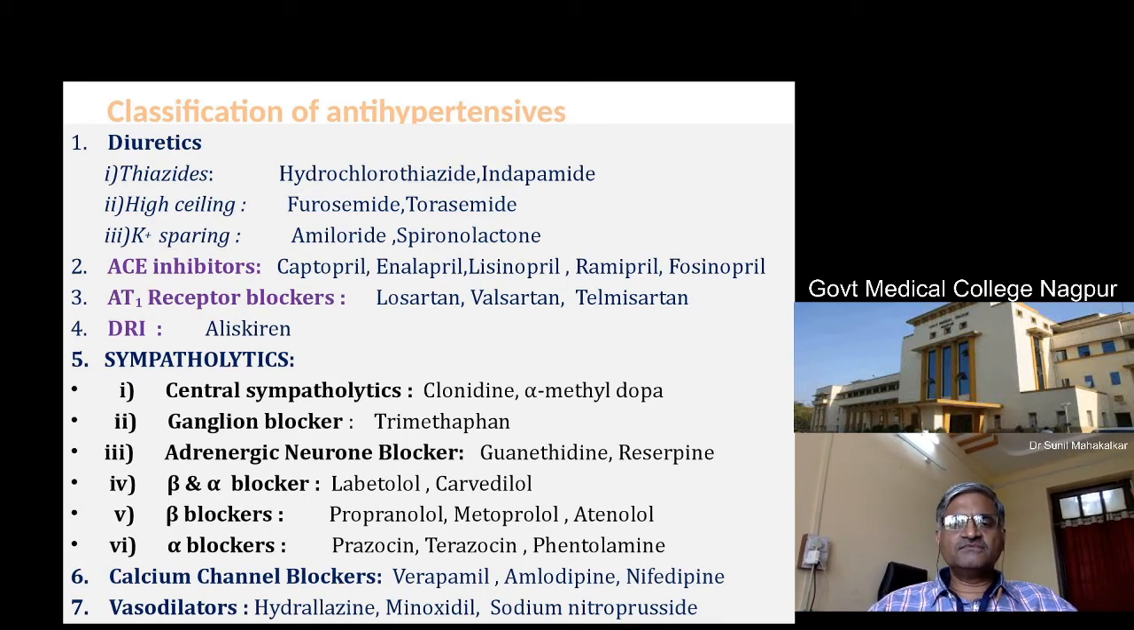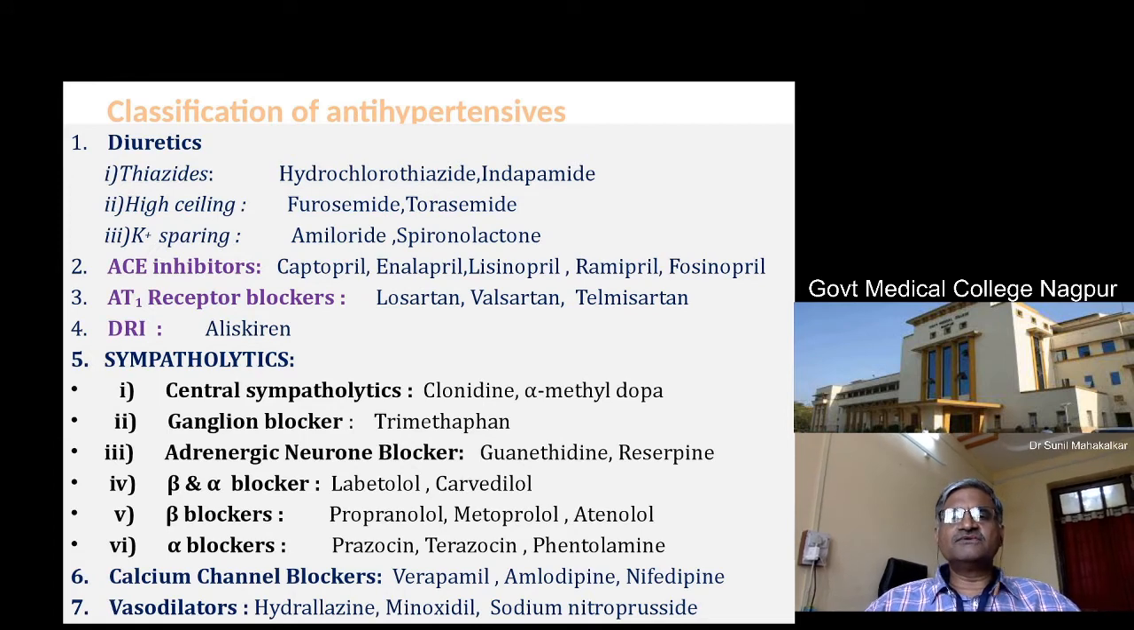Then come the group of calcium channel blockers. They are the verapamil, amlodipine and nifedipine. Now out of these calcium channel blockers, amlodipine is a wonderful drug. Nowadays, almost every aged patient above the age of 50, you will find amlodipine is one drug in the combination of antihypertensive drugs the patient is taking.